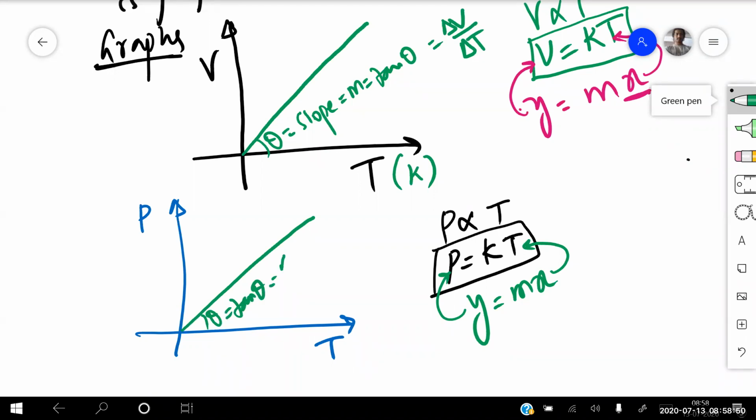So tan theta is equal to change in pressure by change in temperature. Temperature should be taken in Kelvin. Clear for everyone?